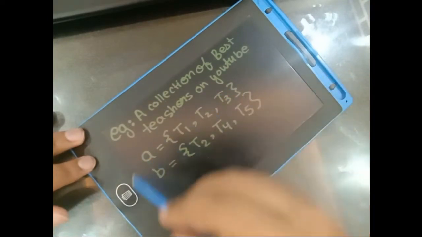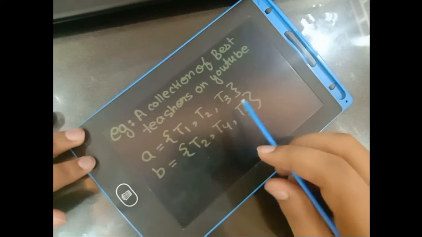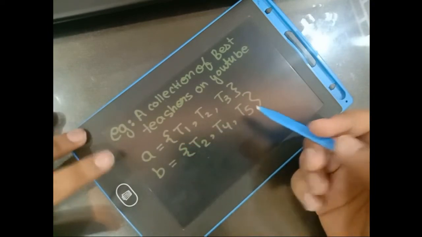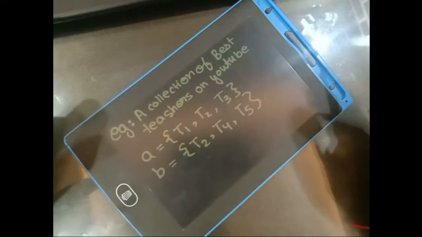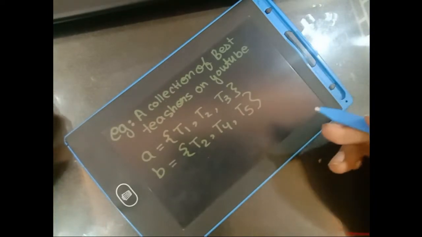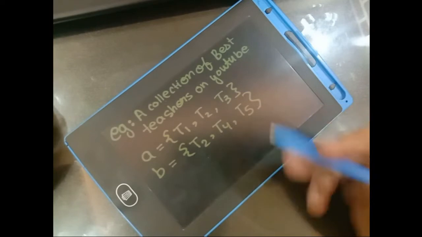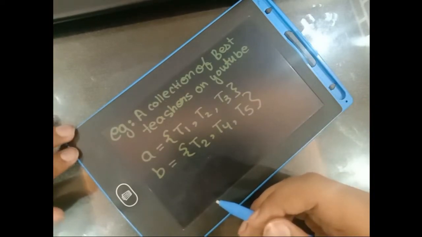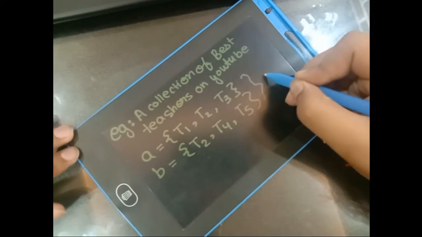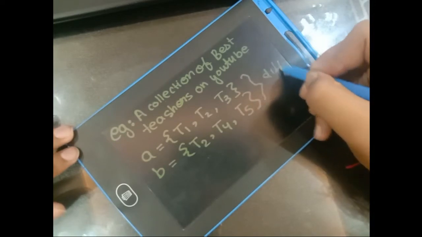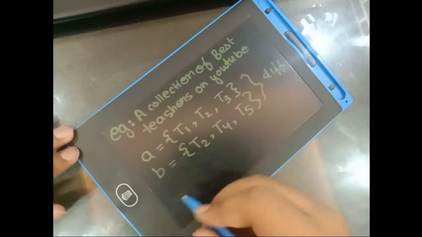So these are different sets based off the same collection, the difference being the perspective of the person. So these two are different based on person's perspective.